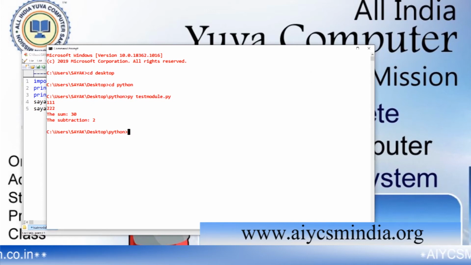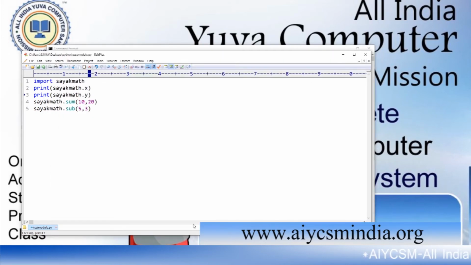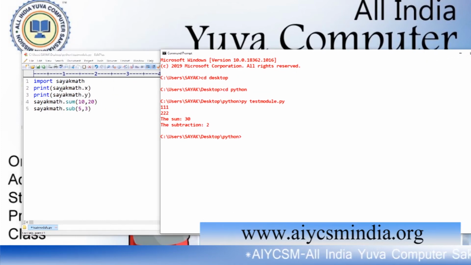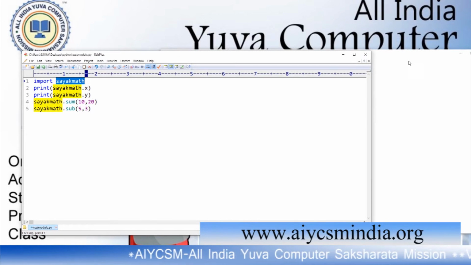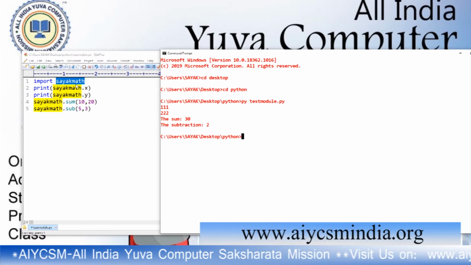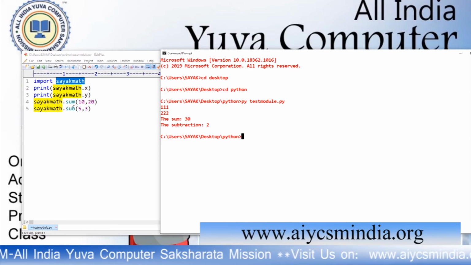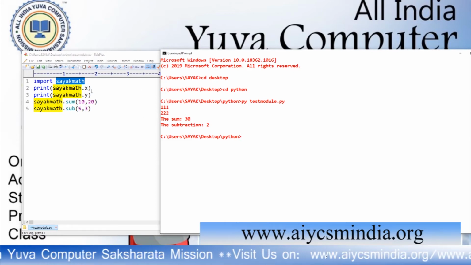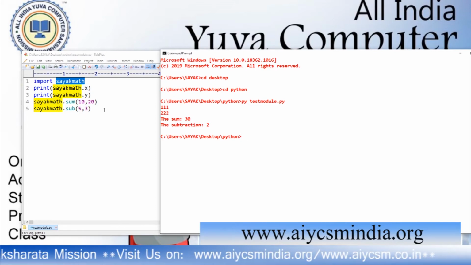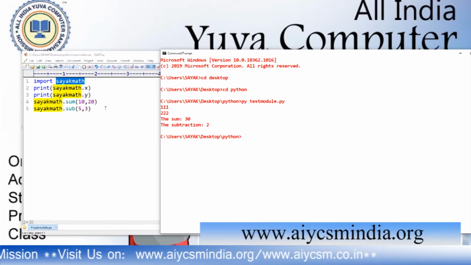Here it is. You can see it imports all the functionalities of this Shyok math Python file, and implements all the functionality within this program. So it prints the x value, the y value, the sum, and the subtraction. So this is what a module is.